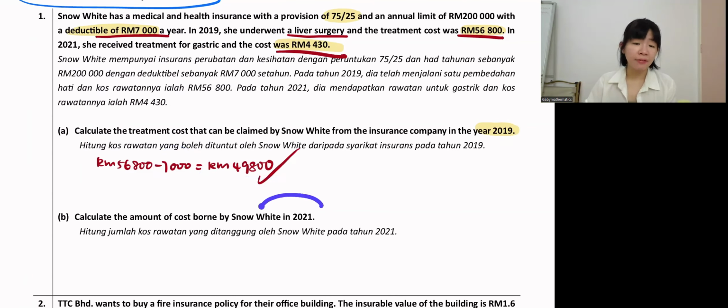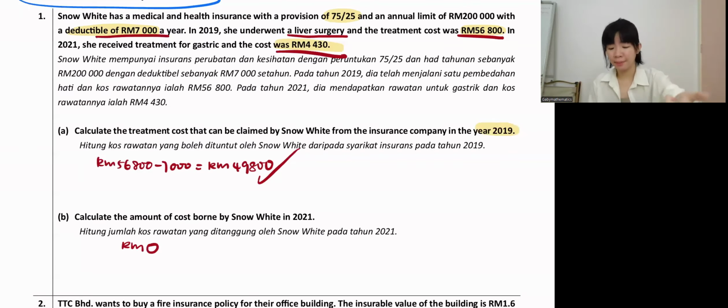But this is 2 years later. Here they say deductible 7,000 a year, so every year she has to pay 7,000. Meaning in this year 2021, she can get nothing. Yes, nothing, because she has to pay 7,000 but the cost is only 4,000 something. So the insurance company won't pay her anything. So it's zero.